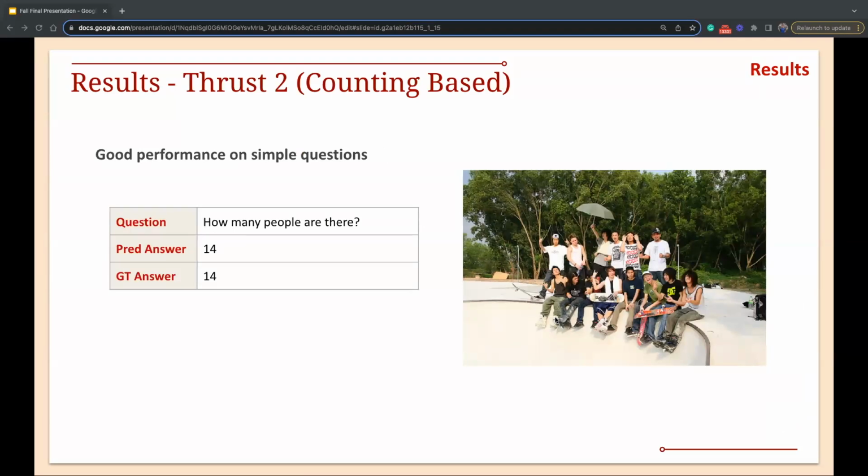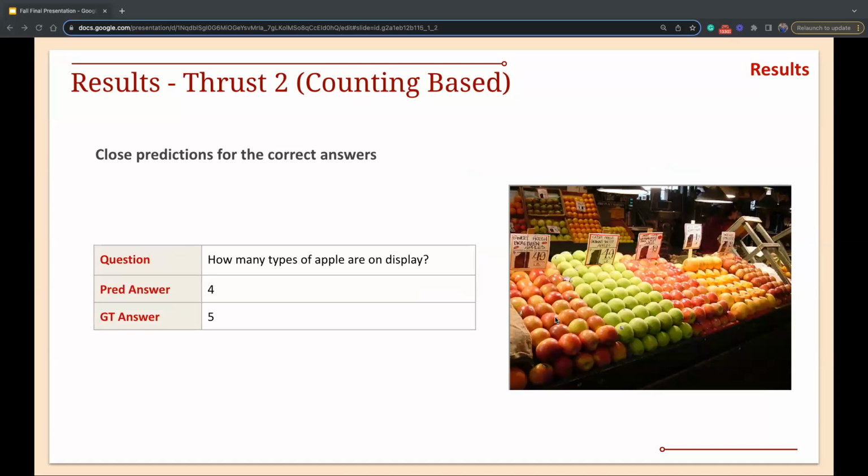Let's look at a few examples. So we get good performance on simple questions. How many people are there? 14, exactly. And we see close predictions for most of the answers.